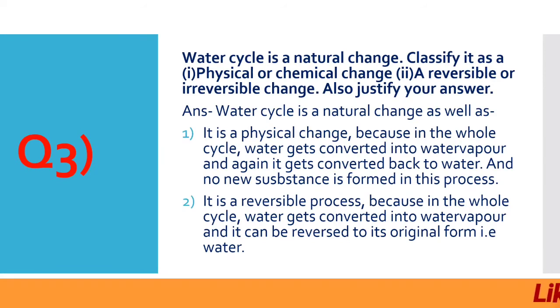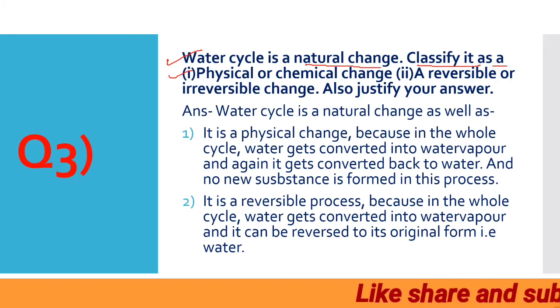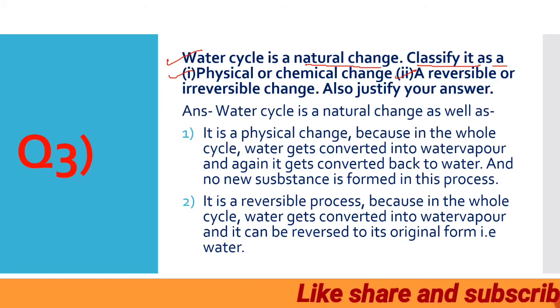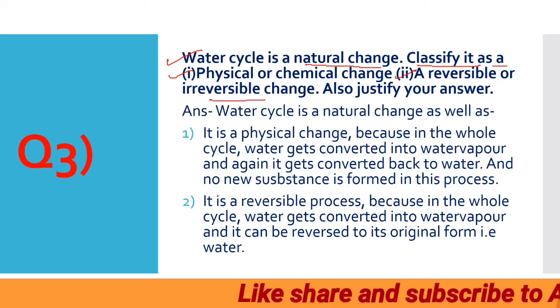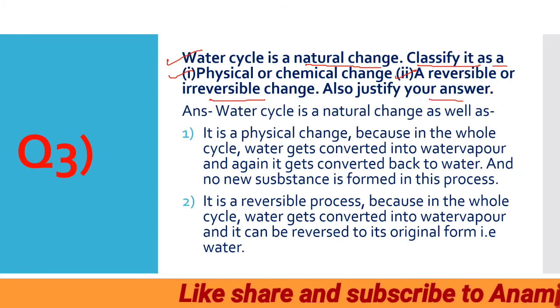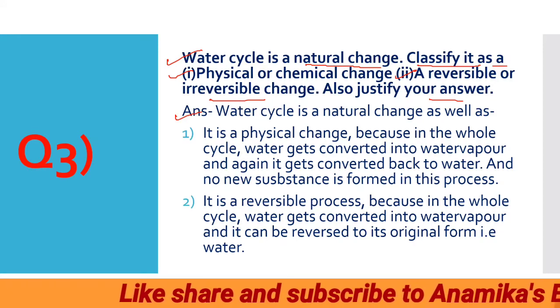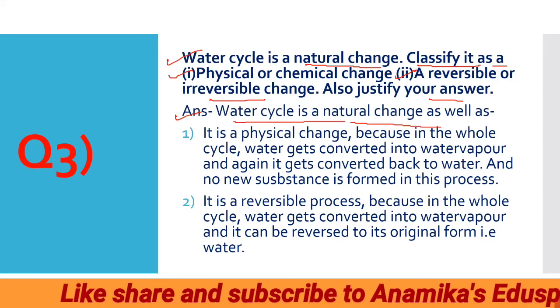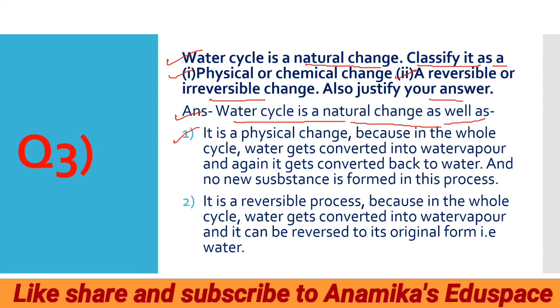Coming to question number 3. So question number 3 goes as, water cycle is a natural change. Classify it as a physical or chemical change, and number 2 is a reversible or irreversible change. Also justify your answer. So answer goes as, water cycle is a natural as well as it is a physical change because in the whole water cycle, water gets converted into water vapor, and again it gets converted back into the water, and no new substance is formed in this process.